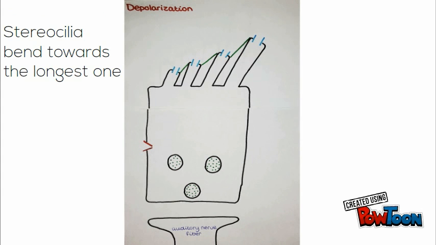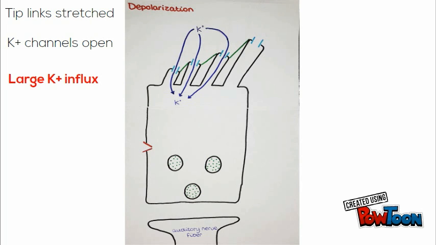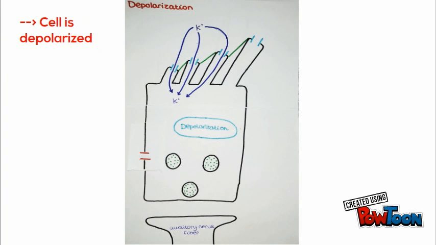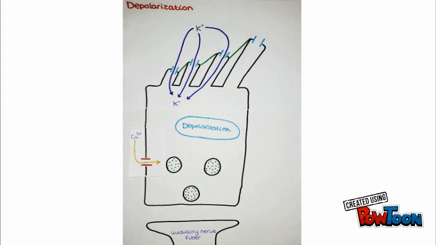When the stereocilia move in the opposite direction, the tip links are stretched out and more potassium channels open. A lot of potassium enters the cell. This depolarizes the hair cell and opens voltage-gated calcium channels. Calcium flows into the cell.